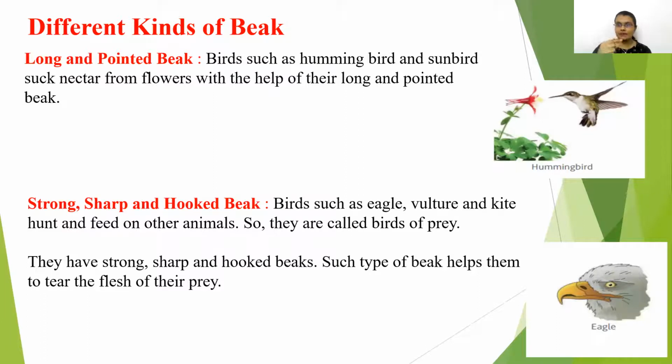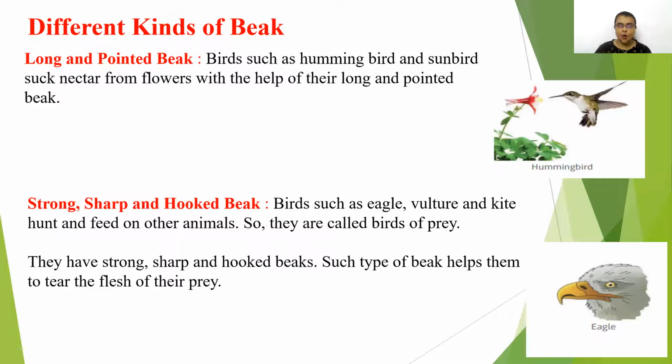Long and pointed beak, children. We had discussed that birds such as hummingbird and sunbird suck nectar from the flowers with the help of their long and pointed beak. So that's why they have a long and pointed beak, because they are going to suck nectar, the juice, from the flowers, right?